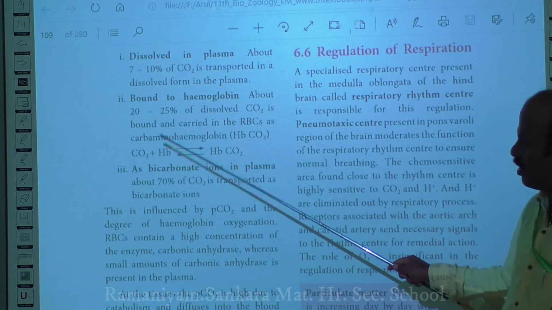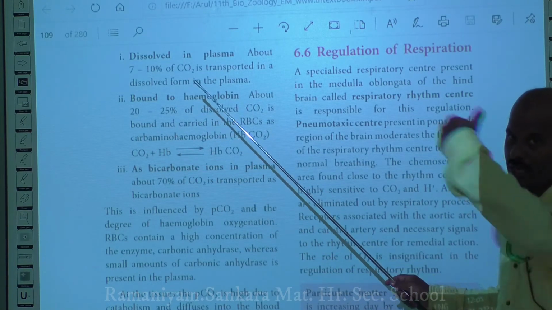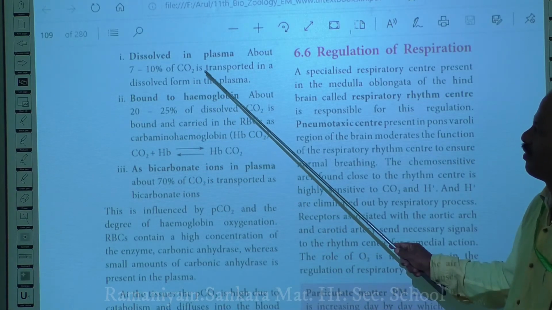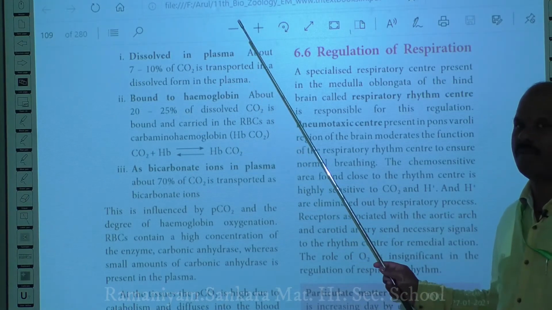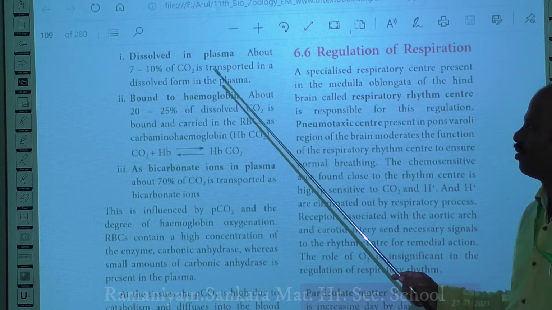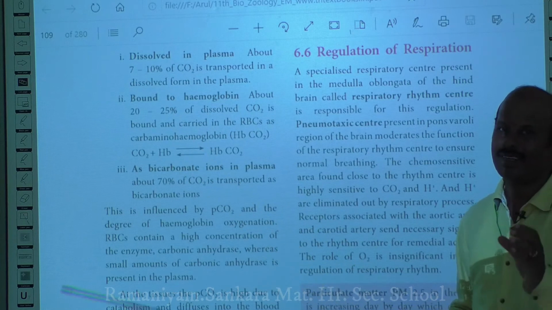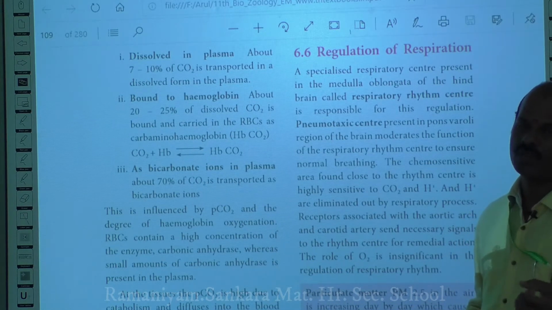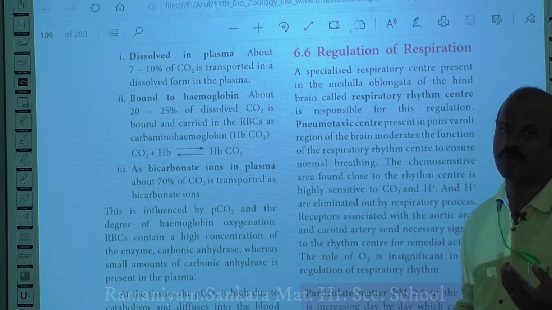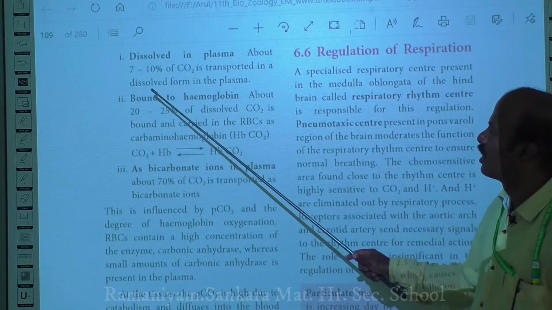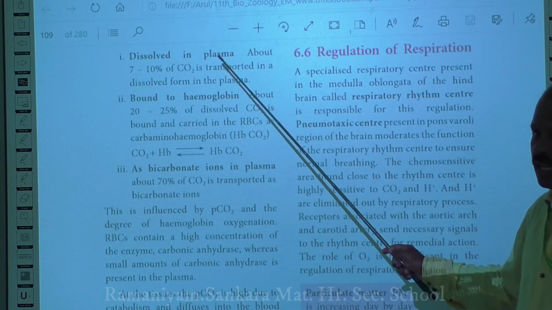The other form by which CO2 is transported from the tissues to the alveoli of the lungs is by being dissolved in the plasma. Only 7 to 10% of the carbon dioxide will be dissolved in the plasma and transported. When you compare the dissolving property of oxygen with carbon dioxide, oxygen dissolves very, very little in the plasma, whereas carbon dioxide is slightly higher. So 7 to 10% of carbon dioxide will be transported by dissolving in the plasma.